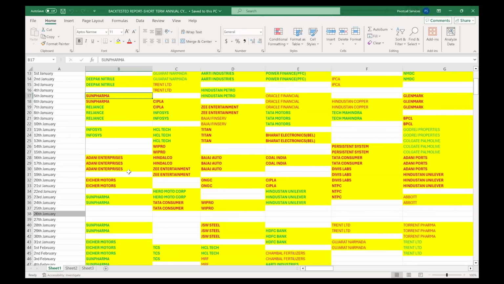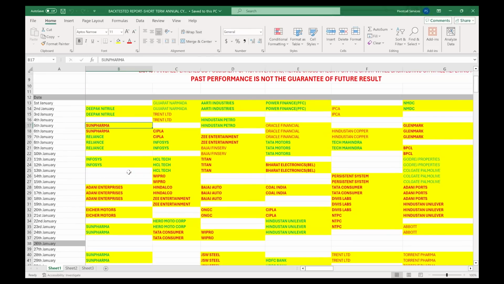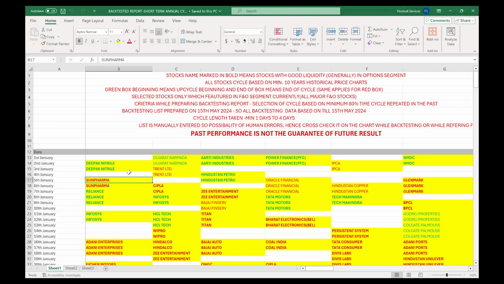Here you can see that all are very small cycles. There we saw 10 days, 15 days, 30 days. That was more ideal for swing traders and positional traders who hold stocks for a long time, 15 days, 1 month, 20 days. Here, people who are more interested in the short term, like day traders or BTST traders, buy today, sell tomorrow, or short-term swing traders who hold stocks only for a couple of days, 2-3 days, that's it. So for that kind of people, this report is more handy.